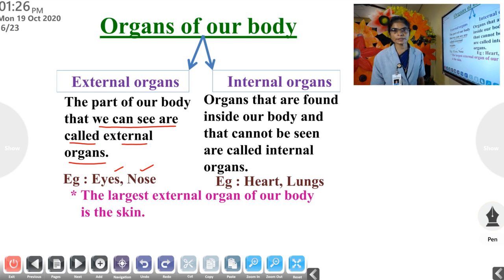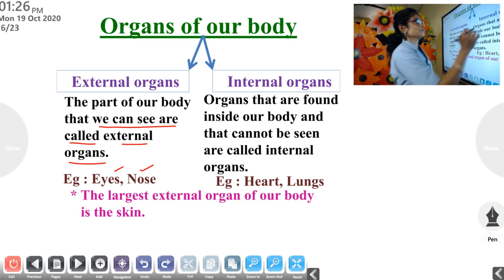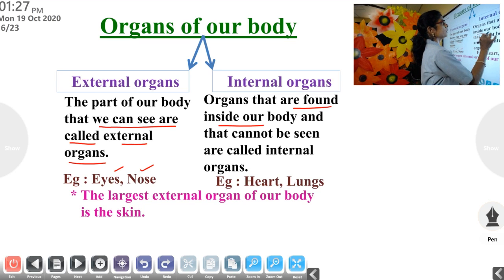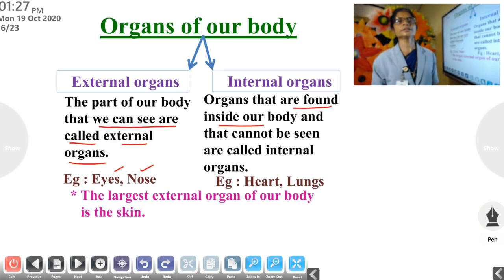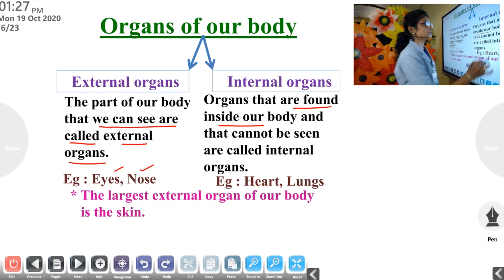What about internal organs? The organs that are found inside our body, that we cannot see from outside, are called internal organs.